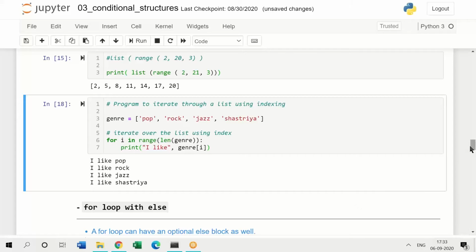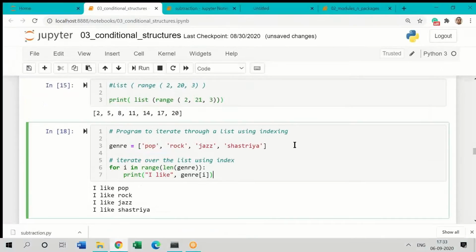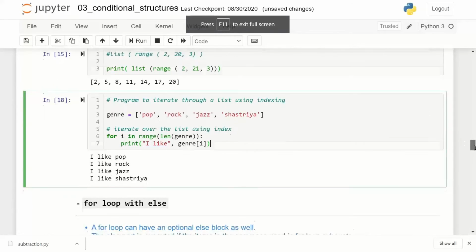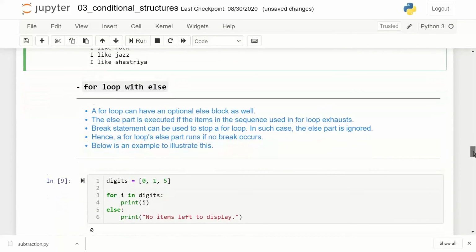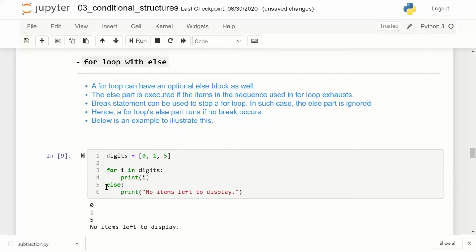Now, most of the programming languages which you come across, when they give you for loop, you will see that it will have a for condition, and so long as the condition is matching, it will execute. However, in Python, there's an else clause also. I've not come across this else part in other programming languages, but in Python, you have got something called as else. Now, what is the utility of this else?